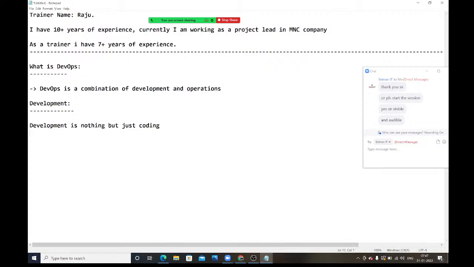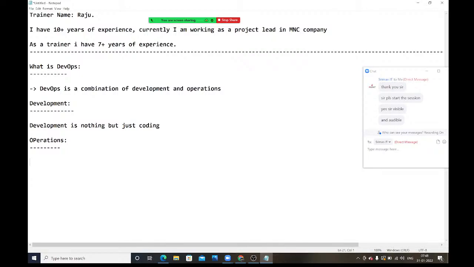What is operations? Operations are nothing but system administration, database administrators, infrastructure administrators, middleware administrators, like that. In companies, so many administrators are available.